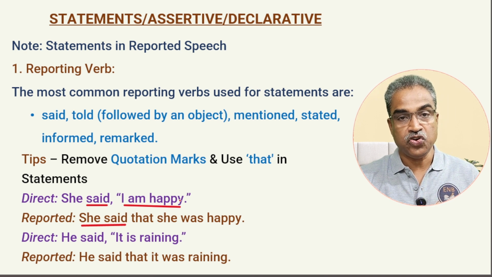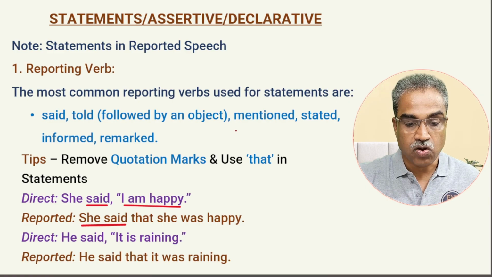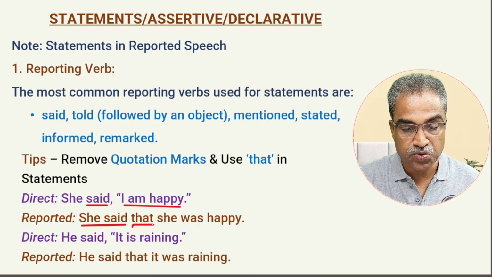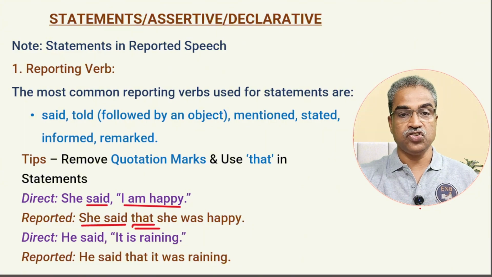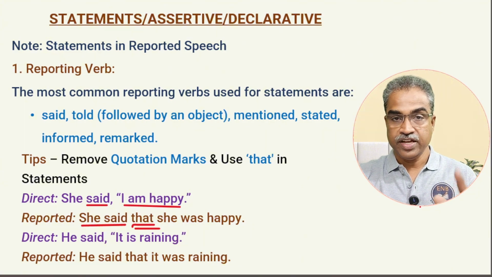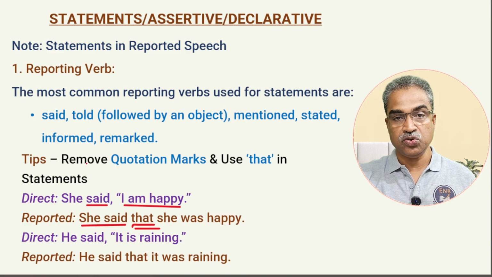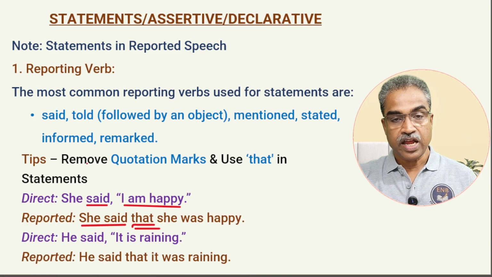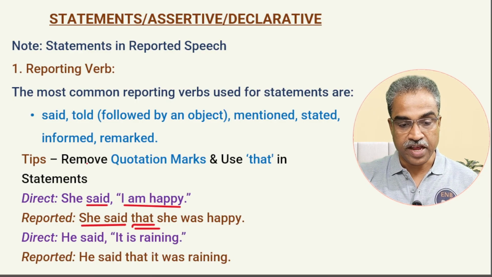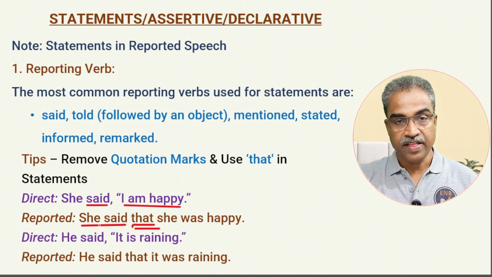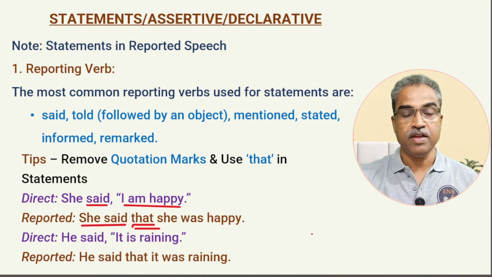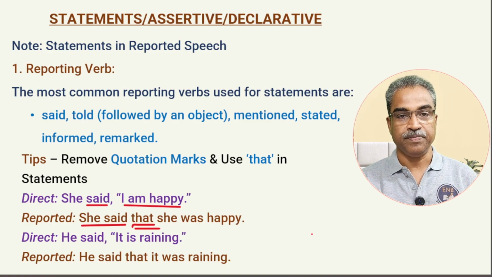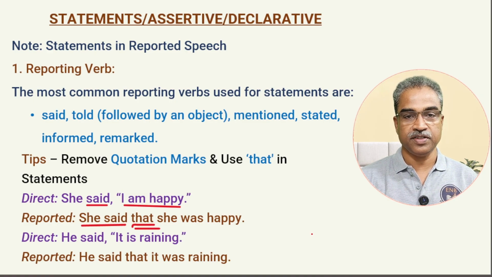Which is the linking word, the joining word, here? In statements, it's always that. So we need to use this "that," always "that." So she said that she, not I. The I now changes into she. She said, I am happy. Who is this I? She, because I am happy was said by her. So naturally, it should be: She said that she was happy. Full stop. That's the correct answer. Did you understand, my dear learners? It's simple enough. Apply all the rules here.